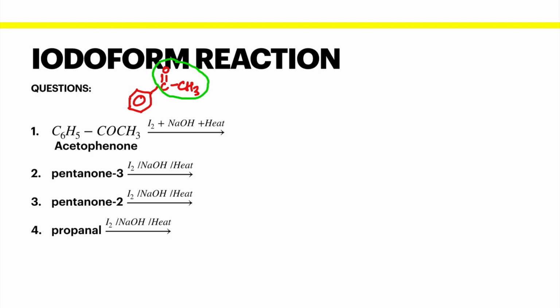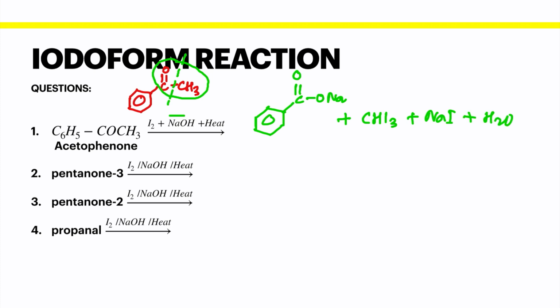If it is present, just break it down in terms of sodium salt of corresponding acid. So what we do, here we write sodium salt of acid and iodoform along with some side products like NaI and H2O. Clear? So can you answer this?